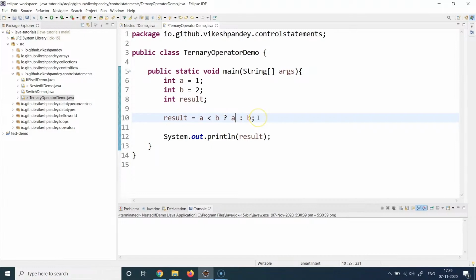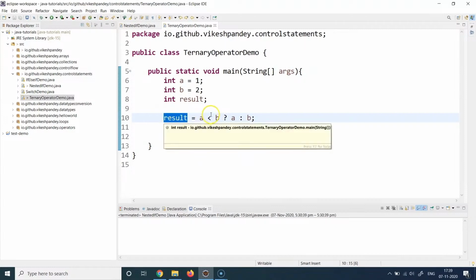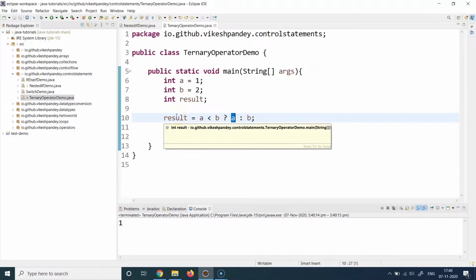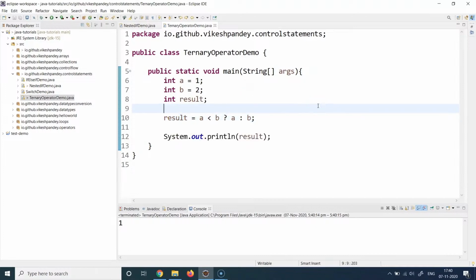The same expression can also be written in a verbose if-else way in which we have been seeing it before. And I will also show that to you. And here, where this A and B is going, this is getting stored in this variable called result. So if this if condition holds true, then the result is A, and this is going to be stored here. And if it is going into the else block, then B is going to be stored in the result variable. Let's run this program. So we can see we get the value 1 because we have set the condition as A less than B. So yes, 1 is less than 2. So this particular statement gets executed and this value gets stored here in the result variable. So that's how you can use the ternary operators to write shorthand if-else statements.